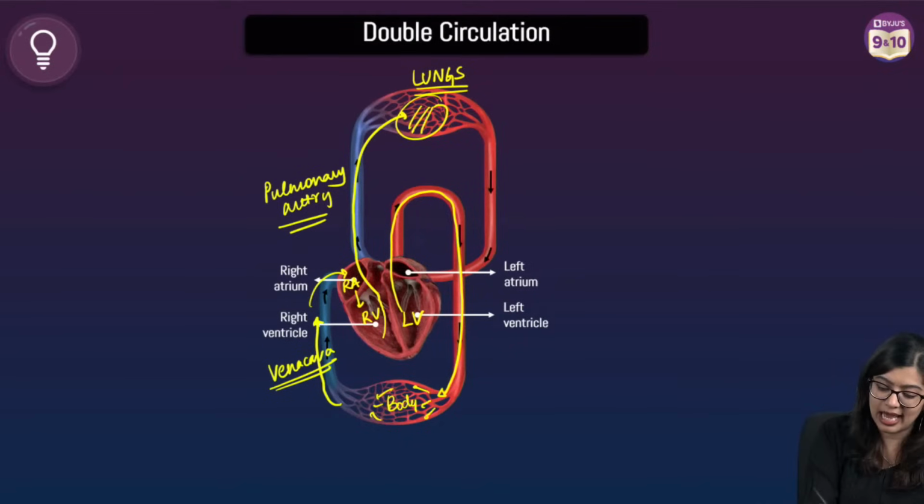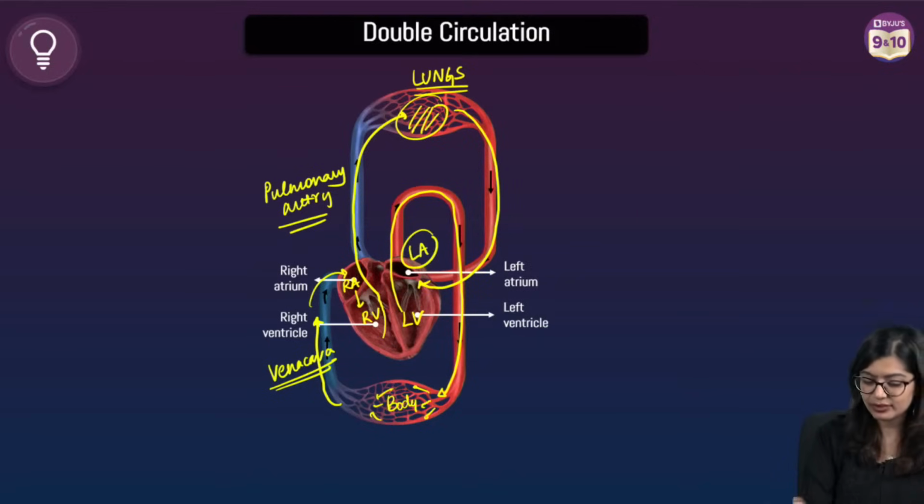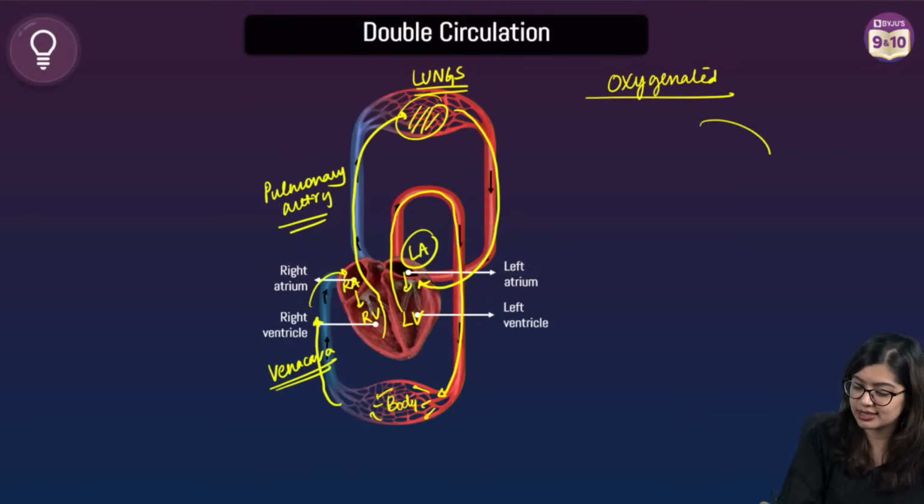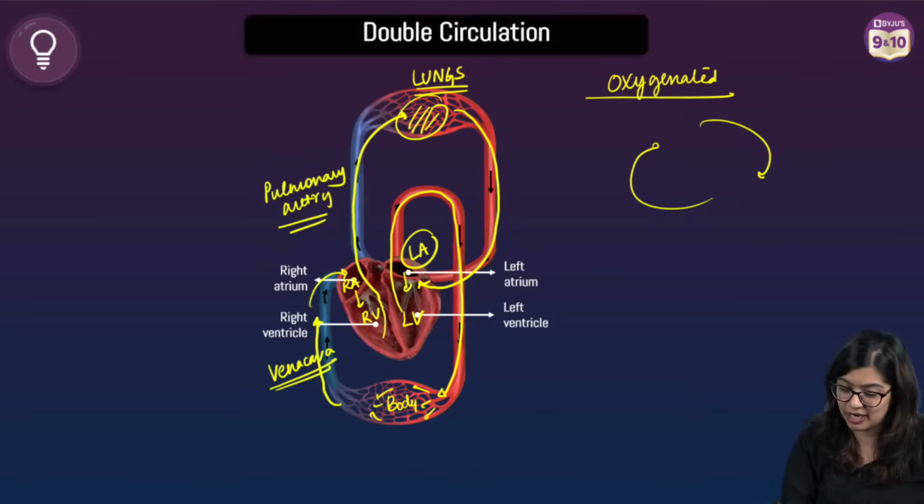Now at the lungs, what will happen? Oxygenation will take place, right? And from here we see that it will then take it to the left atrium and then it will go to the left ventricle, right? Now here there are 2 ways. You can just write the circuit of oxygenated blood because the circuit of oxygenated blood is just between heart and body, right?